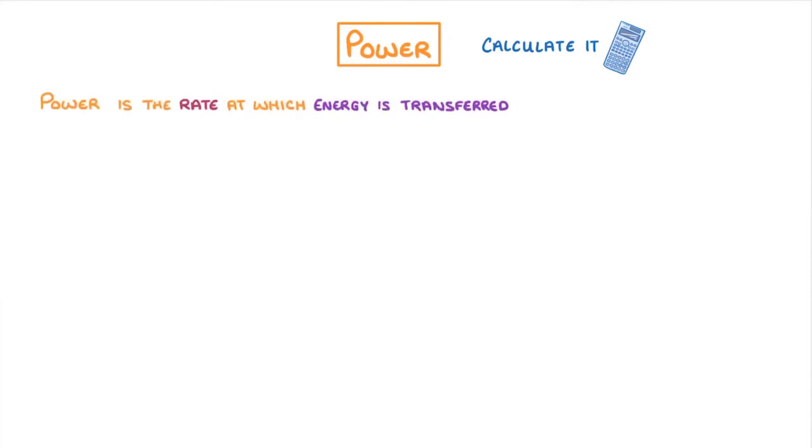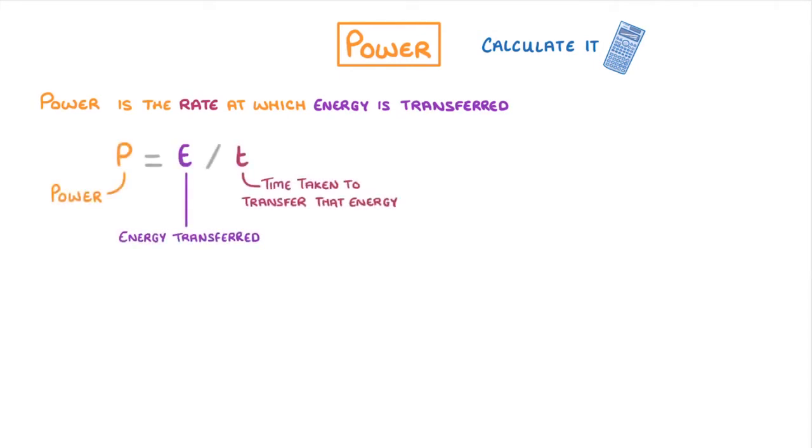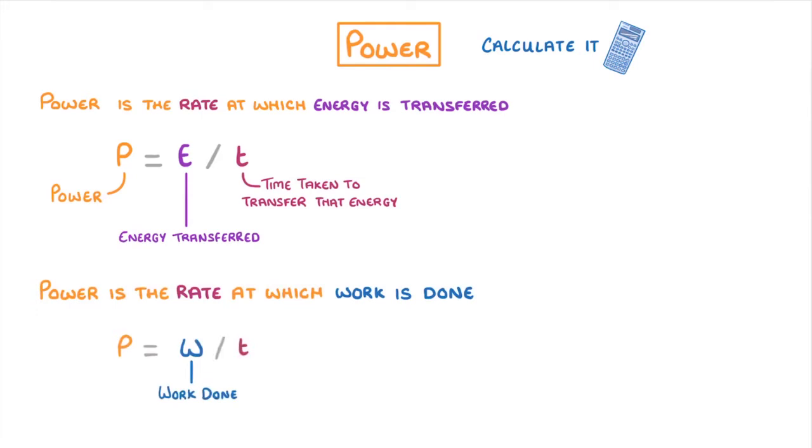One is that power is the rate at which energy is transferred, which can be shown by the equation power equals energy transferred divided by the time it took to transfer that energy. The other definition is that power is the rate at which work is done, and this can be written as power equals work done over time.